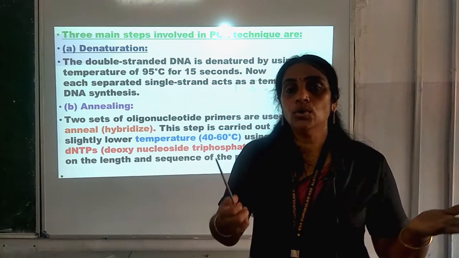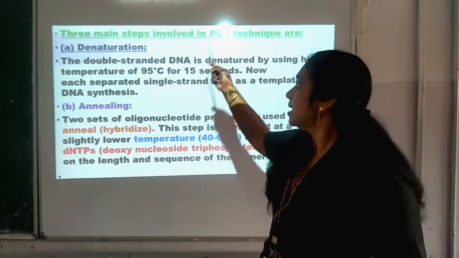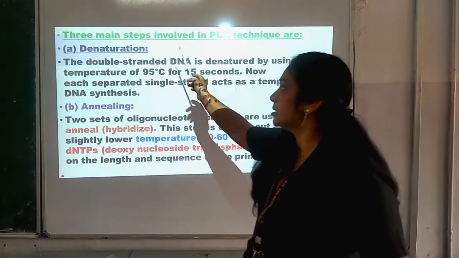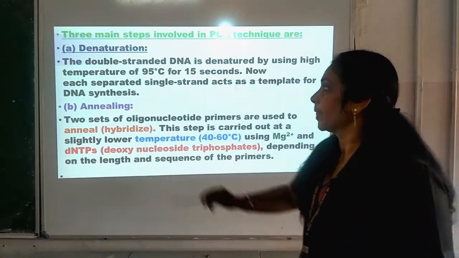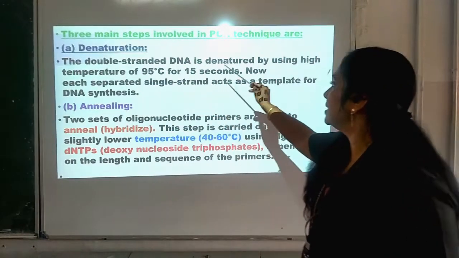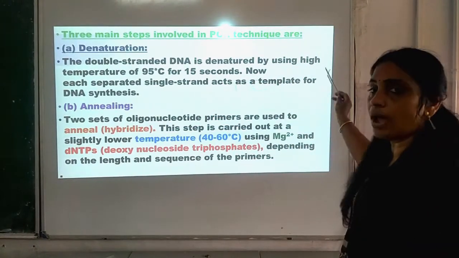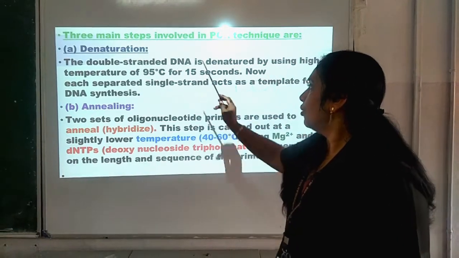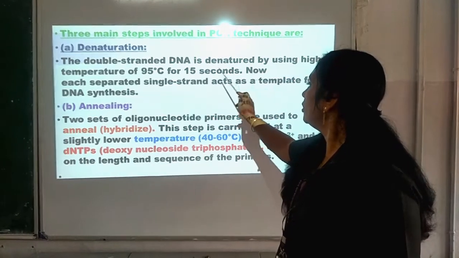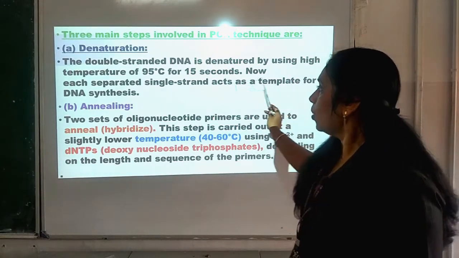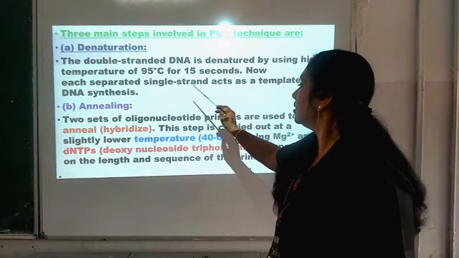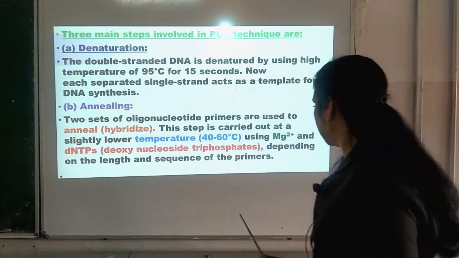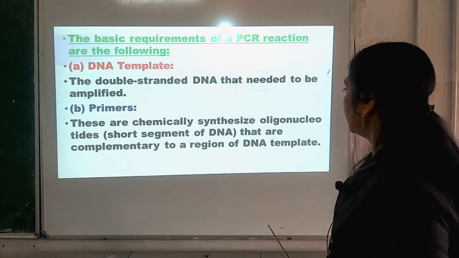Now, with those requirements, PCR proceeds, and the first step is denaturation. The double stranded DNA is denatured by using a high temperature of 95 degrees centigrade for 15 seconds. Now, each separated single strand acts as a template for DNA synthesis, isn't it? So, what is happening there?